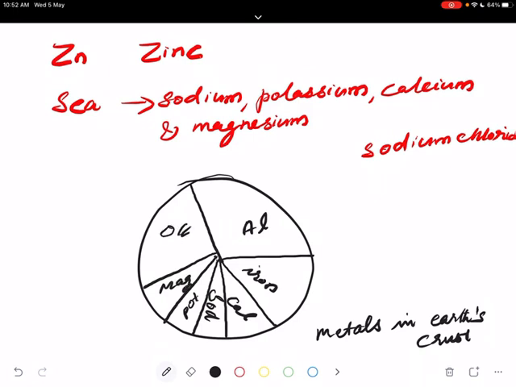Then others. So this gives you somewhat of an idea. My point is only to show the aluminium portion is greater. The maximum amount is aluminium.